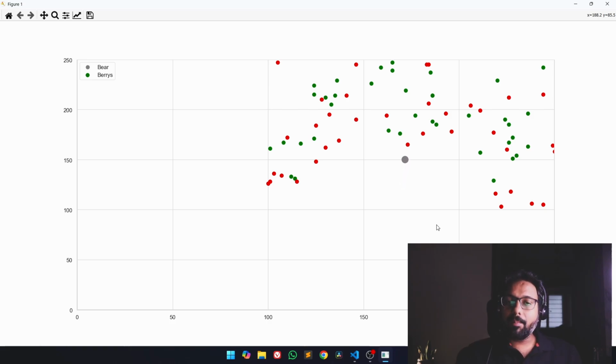In the coming videos, we will be giving this brainless bear a brain to understand and learn that if he eats a red berry, he gets ill and his health decreases, and if he eats green berries, his health increases. So our expectation from the whole simulation when the project ends is that our bear will not eat the red berries, and instead only eats green berries and keeps on growing. So that's the whole target of our project.